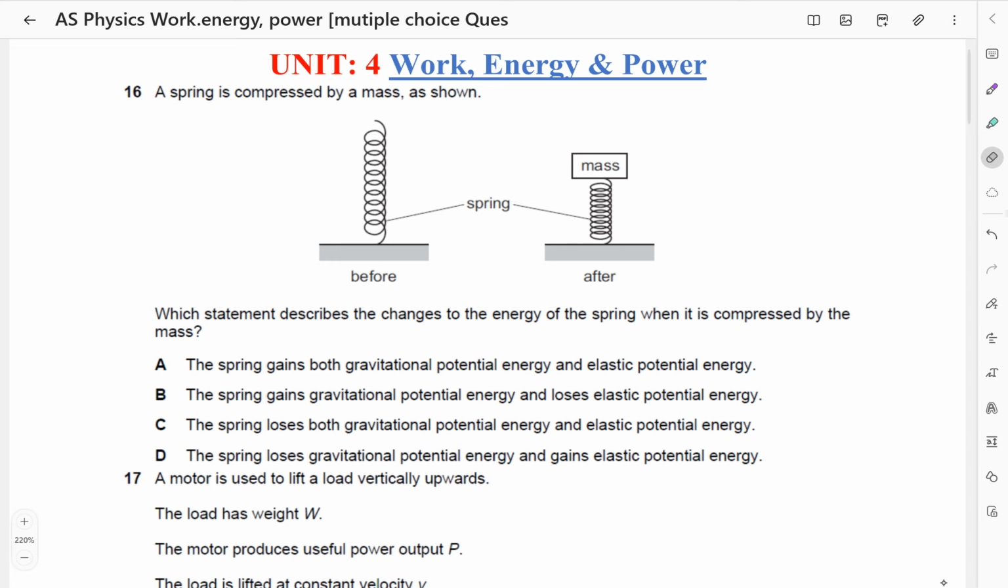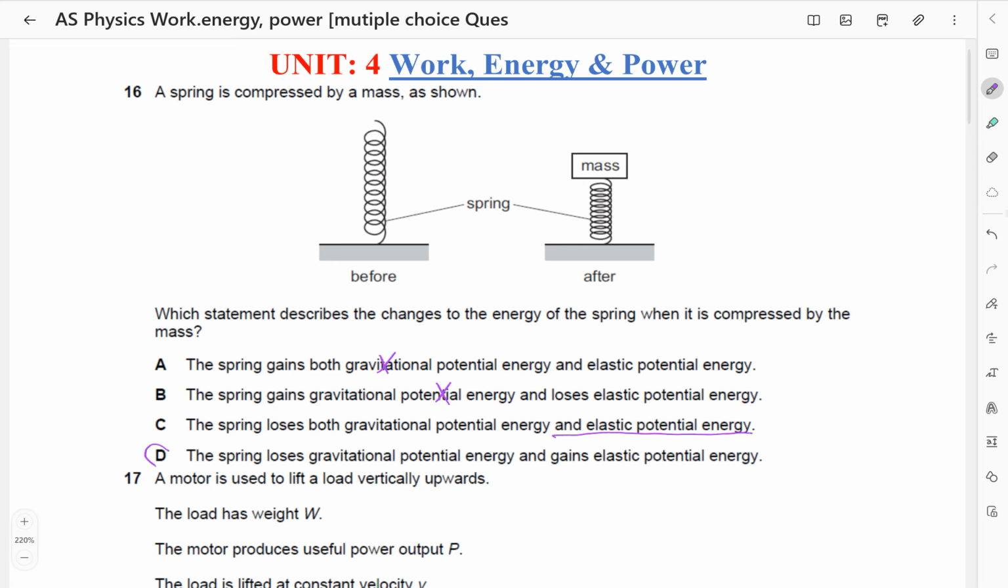The spring gains both gravitational potential energy... actually, it loses gravitational potential energy when it is compressed, so this is wrong. Because it is compressed, the vertical height decreases, so it loses gravitational potential energy. The spring loses both gravitational potential energy and elastic potential energy. Actually, it gains elastic potential energy because the compression increases.